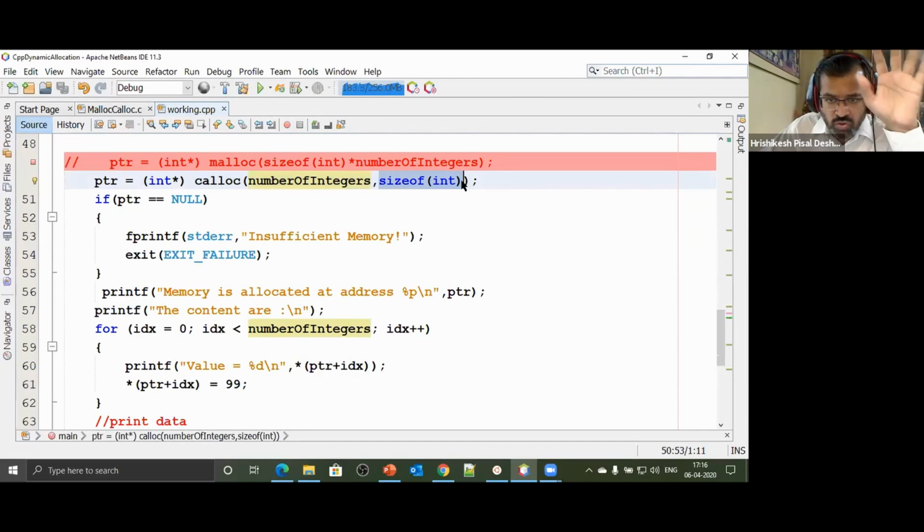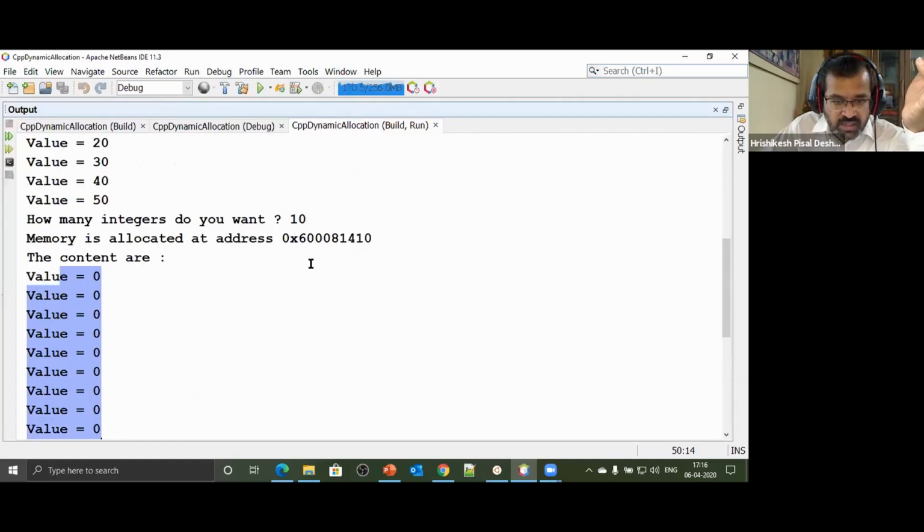You could have stored a float also. It has nothing to do with that. But each block, so I said 10 blocks, each of size 4 bytes, returns an address. Luckily, we got the same address. If you see the output, it was the same address. Let's print the output and see the output window. Look at that. The address was the same.